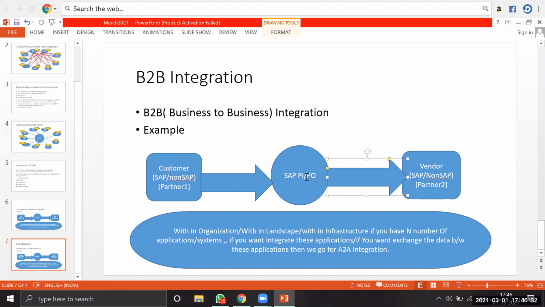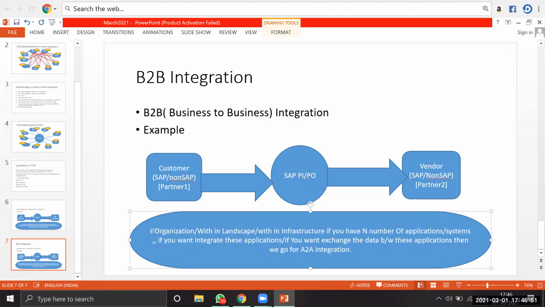So if you want to do this type of integration, we always go for B2B integration, business to business integration. Right? So now we'll change the definition here. Previously, A2A was what we discussed within the organization. Now we'll change this.